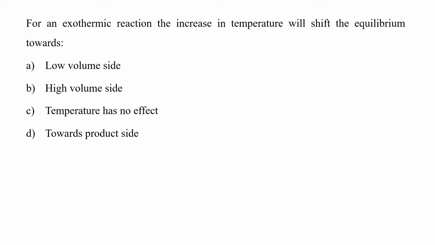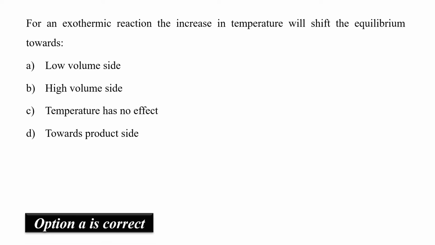But if we think, since the reaction is moving in favor of the reactants, which are more ordered, obviously if they are more ordered, they will occupy less space or less volume. So we can say that the reaction will shift in favor of the low volume side. So hence option A could be the correct answer. But remember, this answer can only be valid if we are forced to find the answer from these options only.